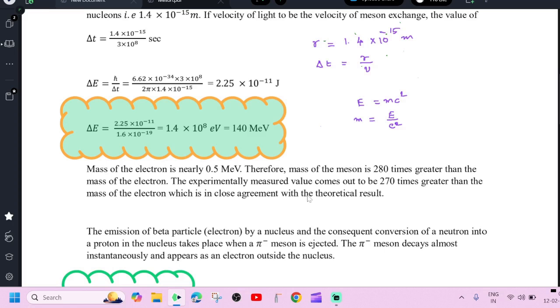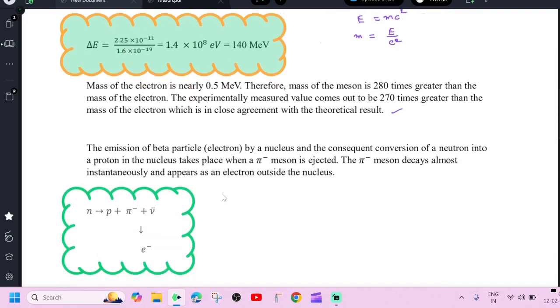Actually, this is MeV by c square, but usually we are saying 0.5 MeV. Therefore, mass of the meson is 280 times greater than the mass of the electron. Here the mass of the meson is 140 MeV, but the mass of the electron is 0.5. If you multiply 0.5 by 280, we can get 140. The experimentally measured value comes out to be 270 times greater than the mass of the electron, which is in close agreement with the theoretical value.